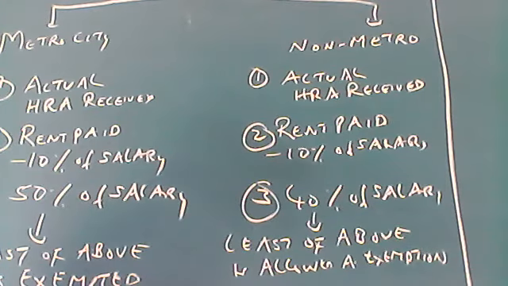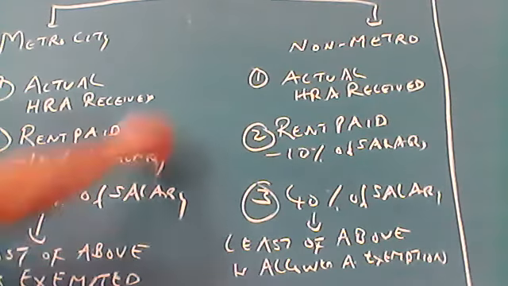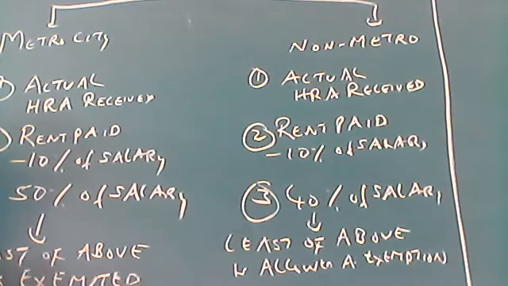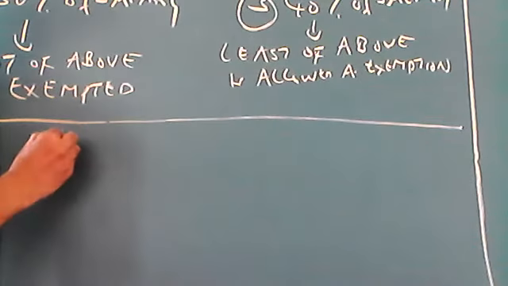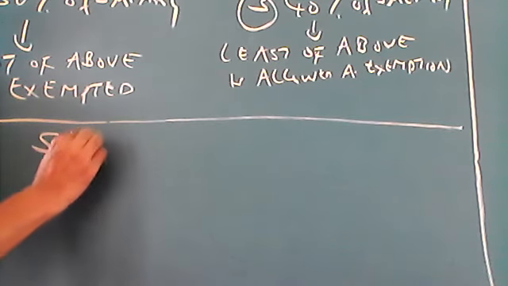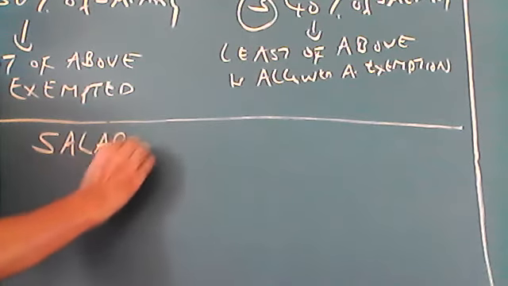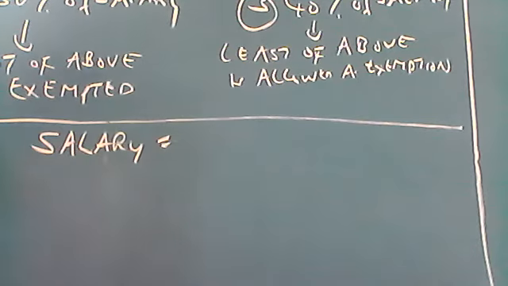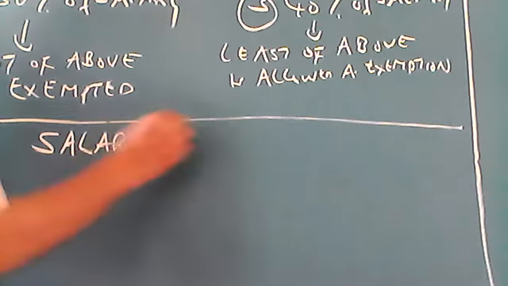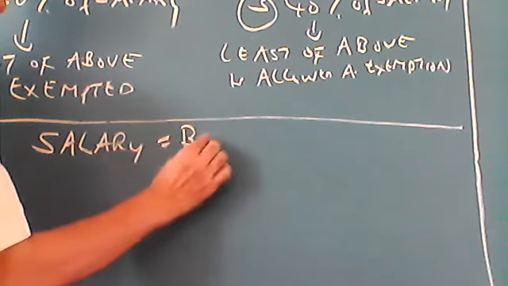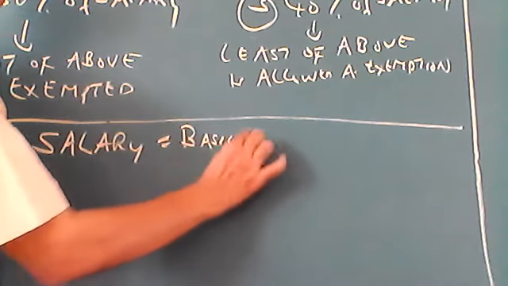I forgot to mention in the HRA part, what is salary? How to calculate salary? In computing exempted HRA, salary is equal to basic pay.